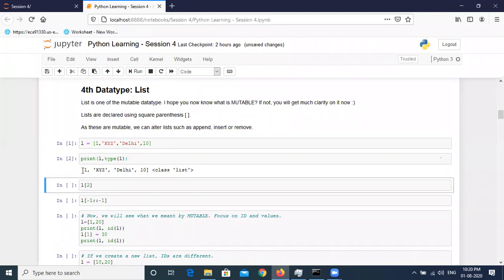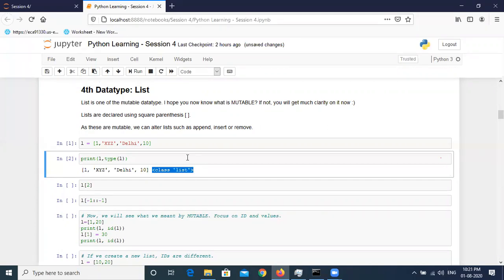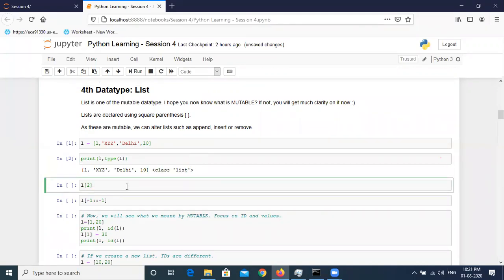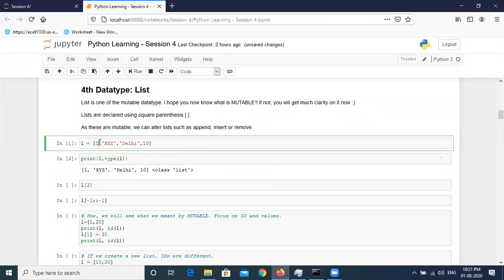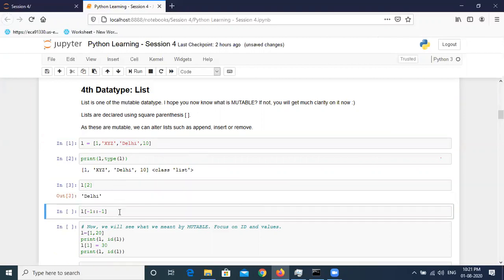You can see this is the list which is coming under square brackets, and the class belongs to list. Now let's check the item at index 2. At index 0, the value is 1. Index 1, the value is xyz. At index 2, the value is Delhi. Let's print it. And can anyone tell me the answer for this? L[-1::-1]. What would be the answer?